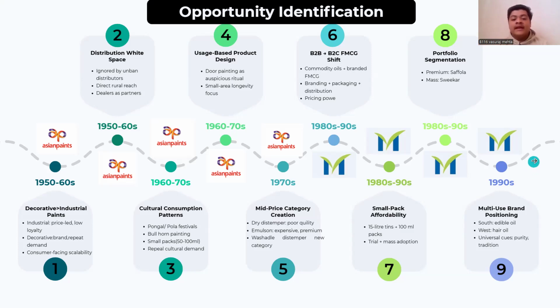Now moving into the 1970s to 1990s, we can see a company like Marico also followed the same playbook. They shifted from commodity oil to branded FMCG, focusing on packaging and distribution to gain pricing power in that segment. Their focus in this area was also defined by portfolio segmenting, balancing a premium product, Saffola, with a mass-use product, Parachute. This decade proves that if you make a product that people actually like, you can create a brand that lasts for generations.